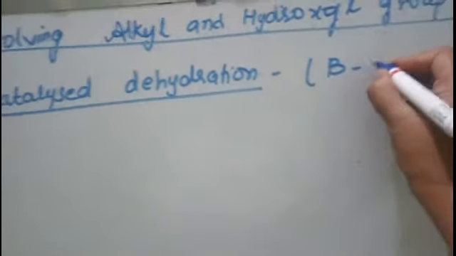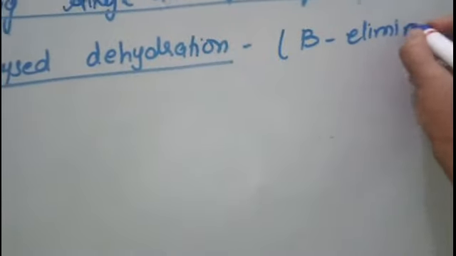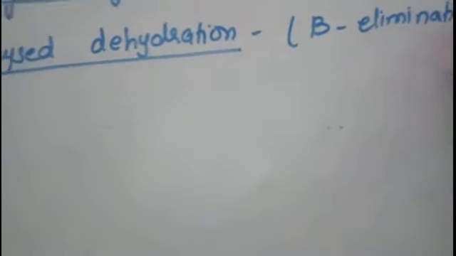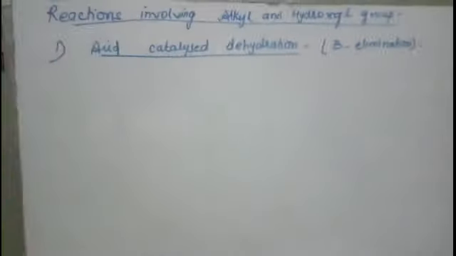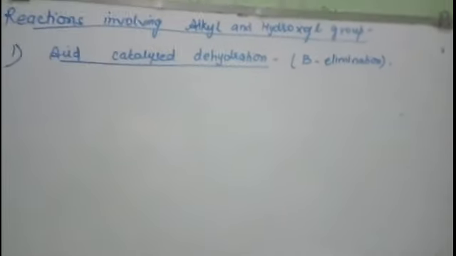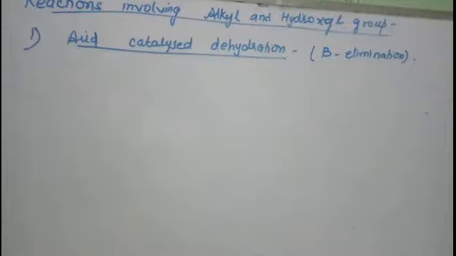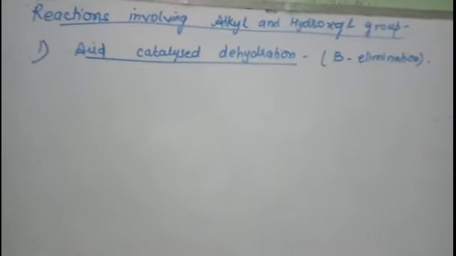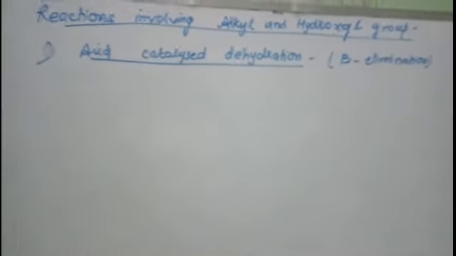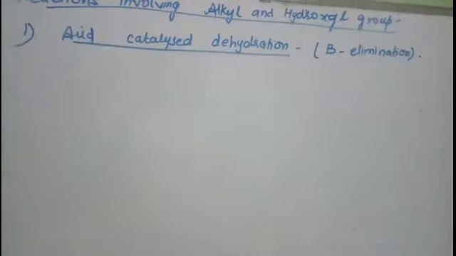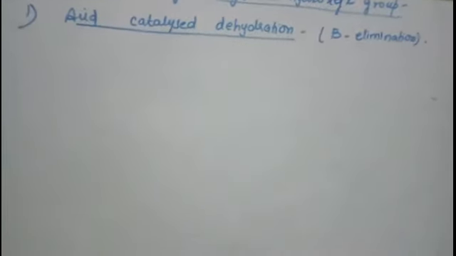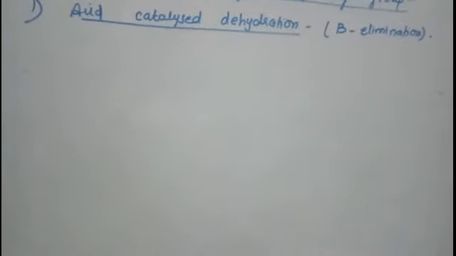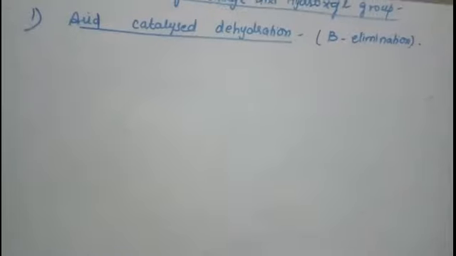So actually this reaction is also an example of beta elimination reaction, right? And you know, for beta elimination there is requirement of beta hydrogen. So those alcohols which contain beta hydrogen, they will undergo this reaction when they are treated with any protic acid such as sulfuric acid or phosphoric acid, or you can take the catalyst anhydrous zinc chloride or alumina. Then water will be eliminated and alkene is formed as a product. Let us see how.